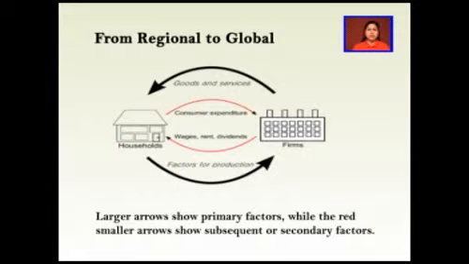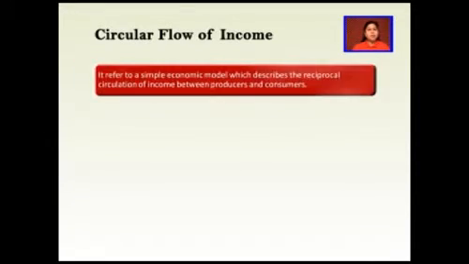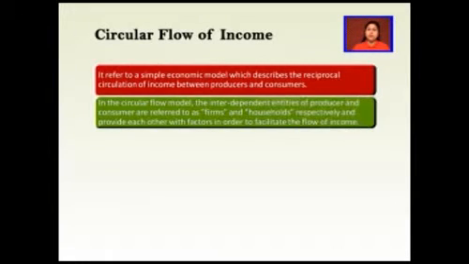After the diagrammatic presentation of the circular flow of income, let us study a bit of detail for it. In economics, the terms circular flow of income or circular flow refer to a simple economic model which describes the reciprocal circulation of income between producers and consumers. In the circular flow model, the interdependent entities of producer and consumer are referred to as firms and households, as you saw in the picture, respectively, and provide each other with factors in order to facilitate the flow of income.